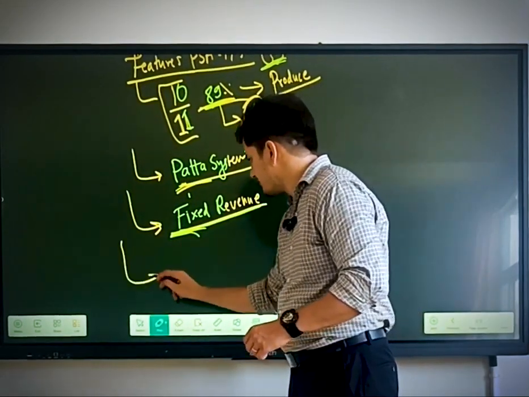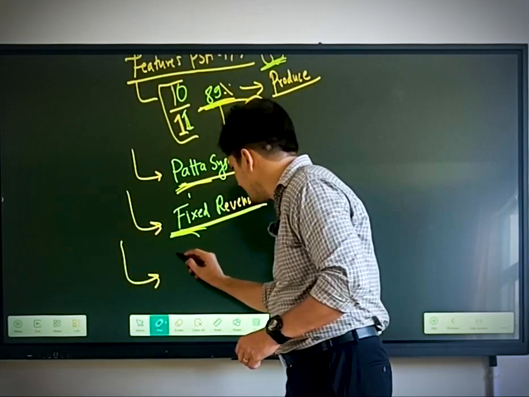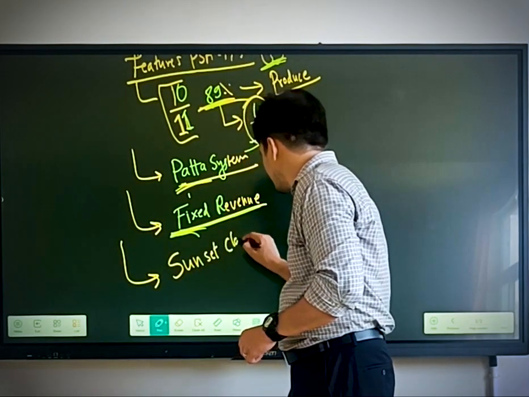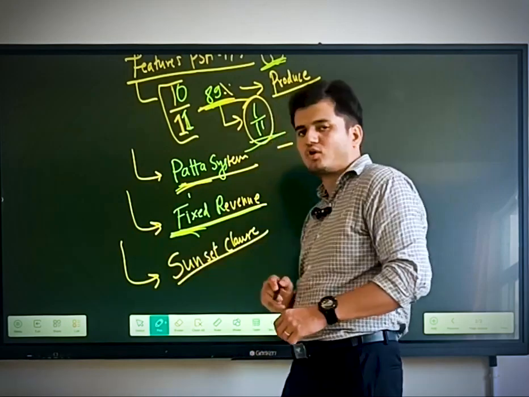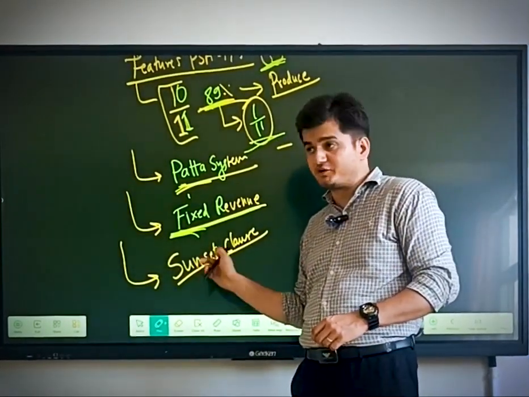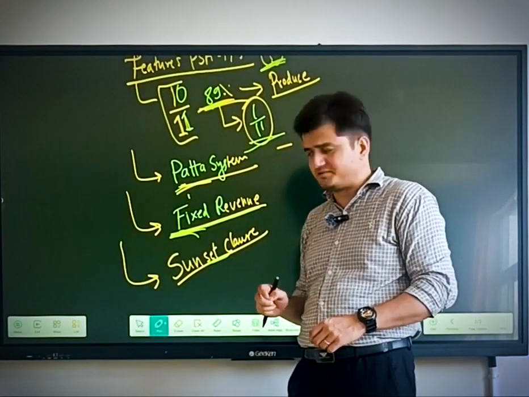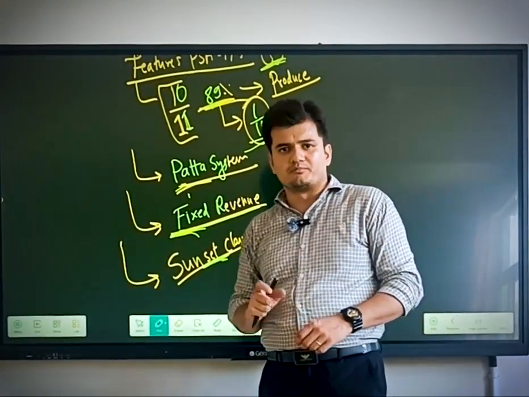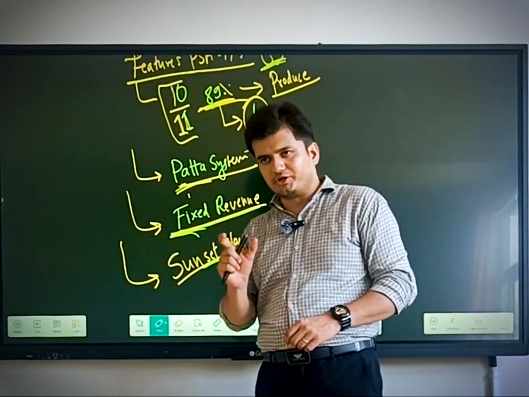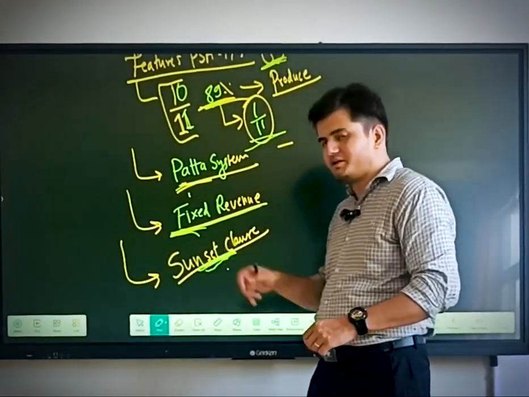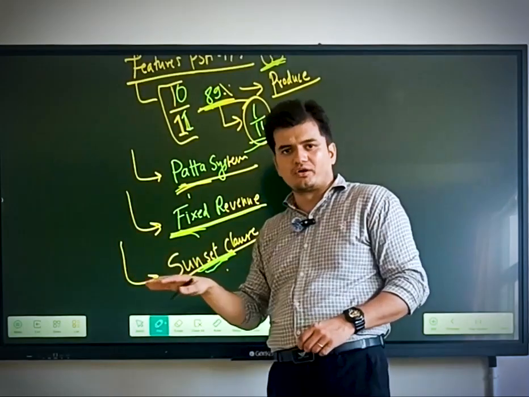Then comes another feature, the sunset clause. Basically this was not introduced by the Britishers, it existed before the Britishers. Before the Britishers there was a person called Murshid Quli Khan. He introduced the sunset clause in the revenue system in the Bengal region.